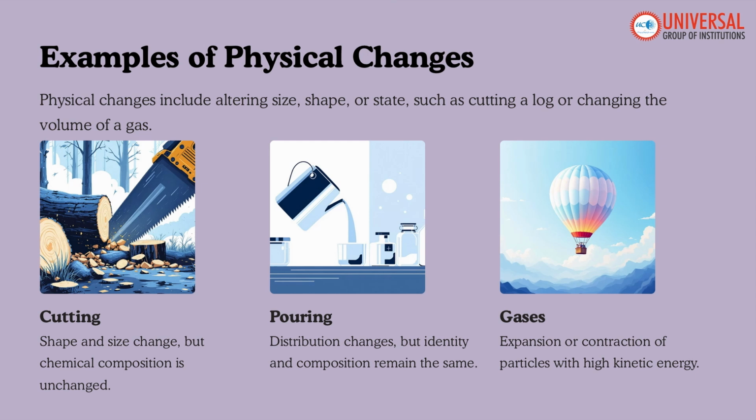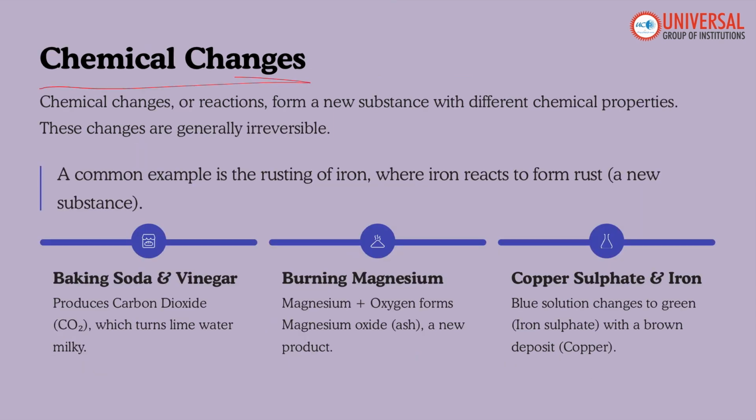Next, we'll talk about a few examples of physical changes. Cutting paper or wood, where shape and size are changed but the chemical composition is not. Then pouring: if we pour water into a container, the distribution of the particles changes, but there is no alteration in chemical composition. And then gases, where expansion or contraction of particles with high kinetic energy is observed. Next we will understand what chemical changes are.